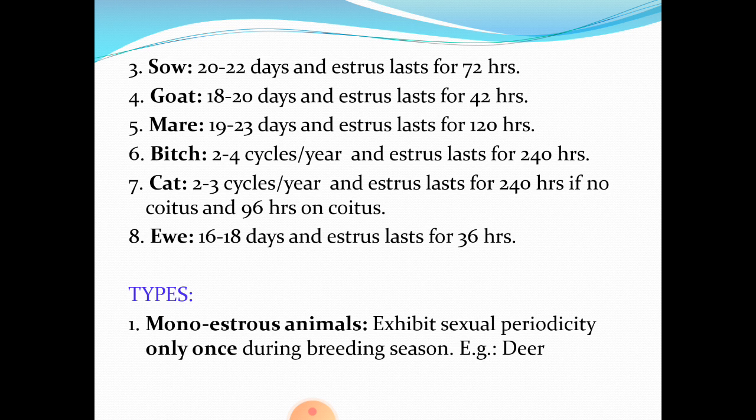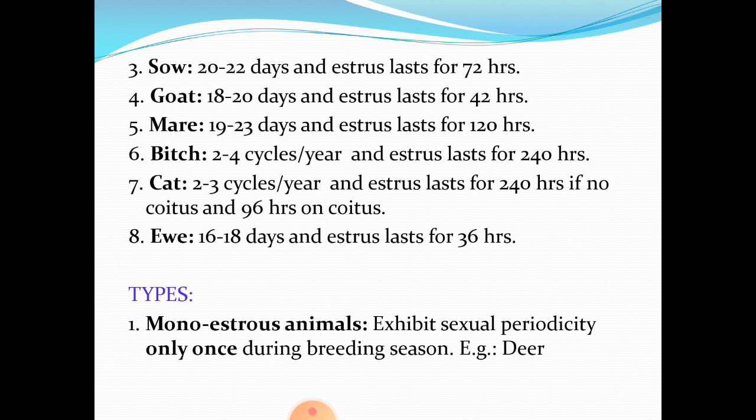In case of cat, 2 to 3 cycles per year and estrus lasts for about 240 hours provided there is no coitus, that is copulation or mating, and for about 96 hours in case there is coitus. Then in case of ewe, the estrous cycle lasts for about 16 to 18 days and the estrus phase lasts for about 36 hours. This is a brief account of duration of estrus in different mammals.